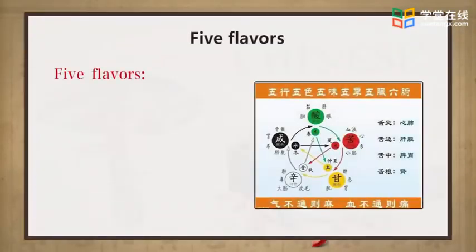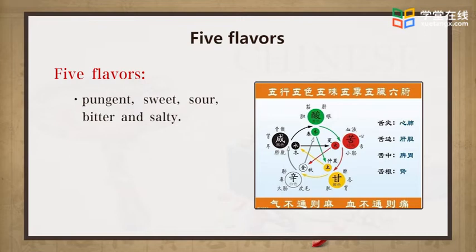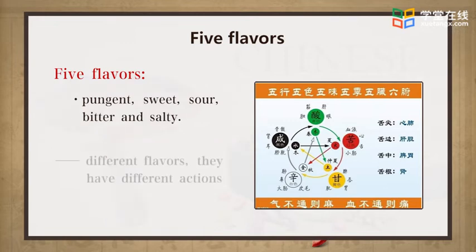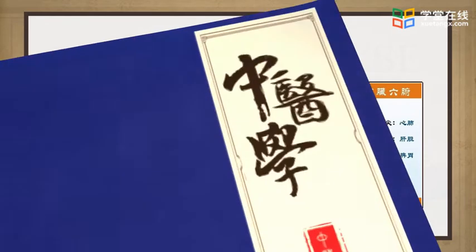The 5 flavors of Chinese herbs refer to the 5 different tastes. They are pungent, sweet, sour, bitter, and salty, which can be tasted by the tongue, while some herbs' flavors are summarized by their clinical actions. Therefore, there's a little difference between the flavors of medicinal herbs and the taste got by our tongue. Due to their different flavors, they have different actions.